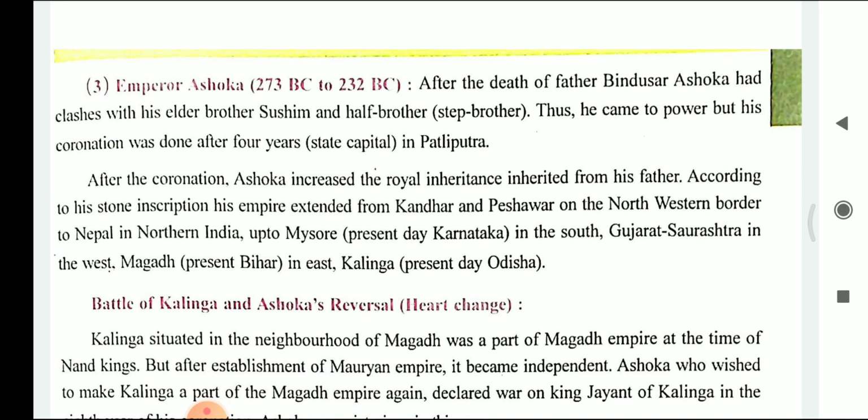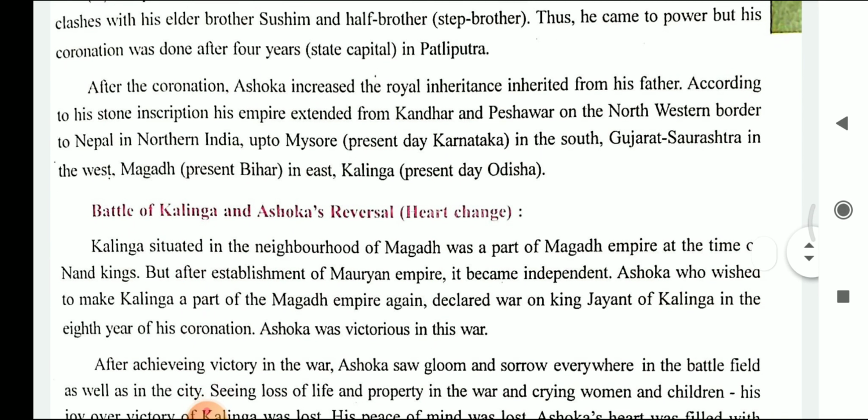After the death of father Bindusar, Ashoka had clashes with his elder brother Sushim and a stepbrother. Thus he came to power, but his coronation was done after 4 years in Patliputra. So after the death of Bindusar, King Ashoka was having some kind of clashes, misunderstanding with his elder brother and also his stepbrother. Thus he came to the power of his father, but his coronation, that means the ceremony in which he will be declared as a king, was done after 4 years in Patliputra.